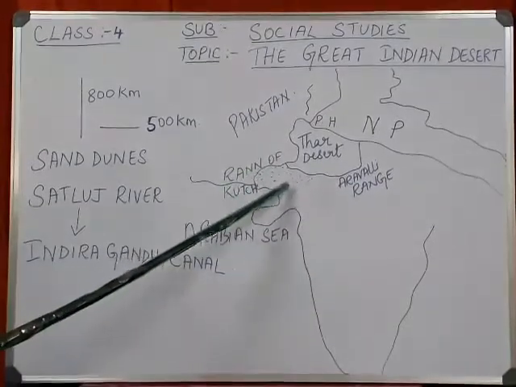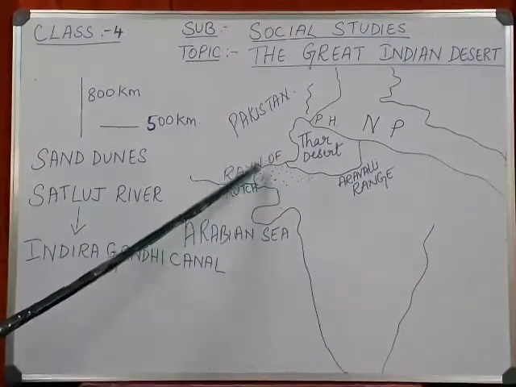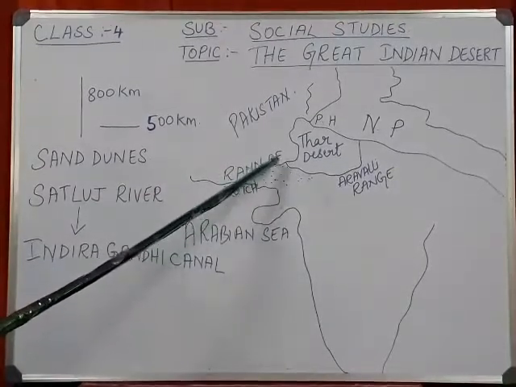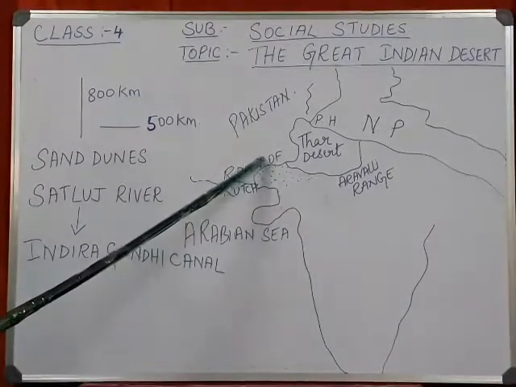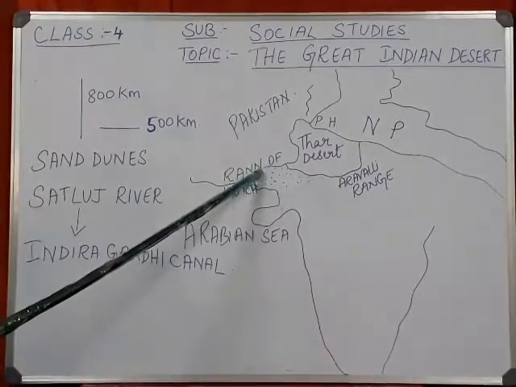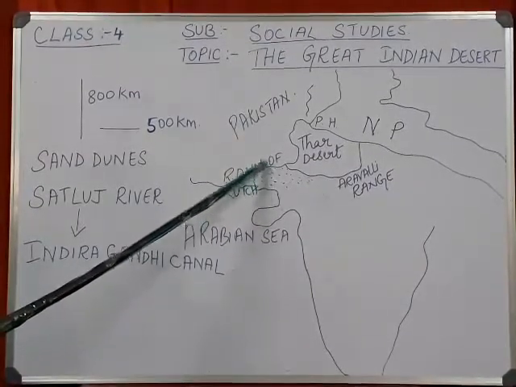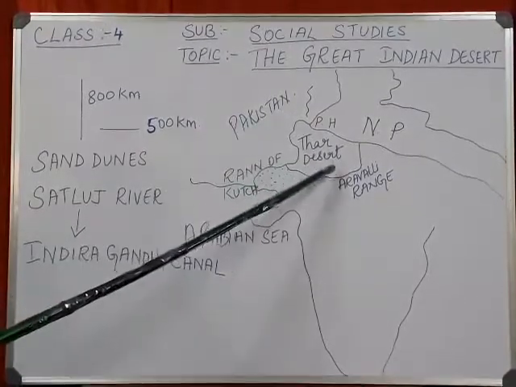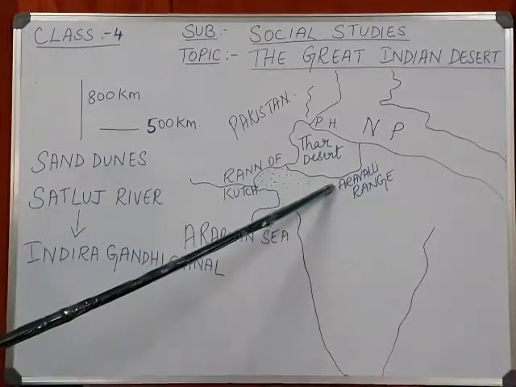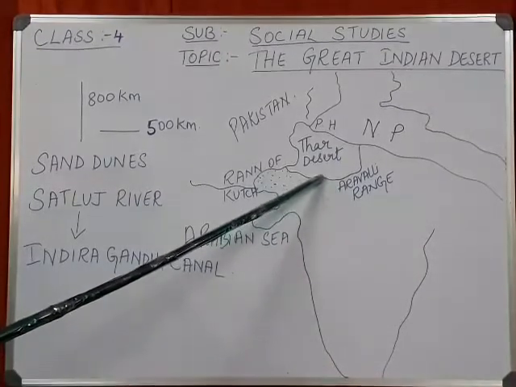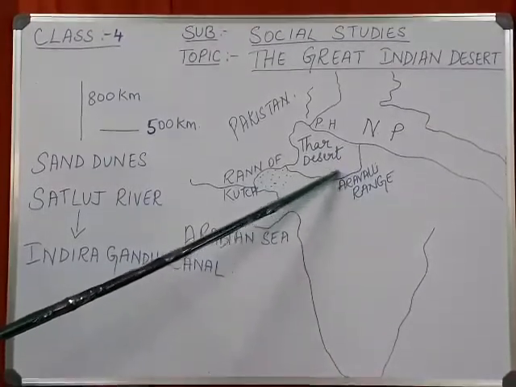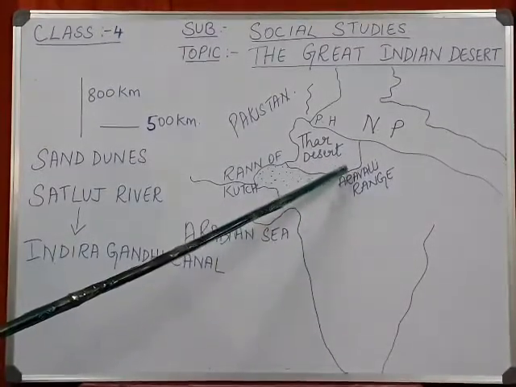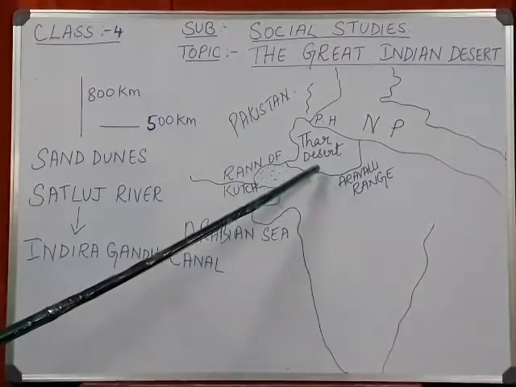The area of the Rann of Kutch has a lot of salty marsh. Marsh means slushy water, sand mixed with water. In the west we have Pakistan, and towards the east of the Thar desert there are the Aravalli hills, or the Aravalli range. Did you understand so much?